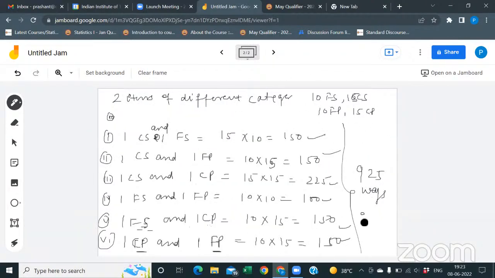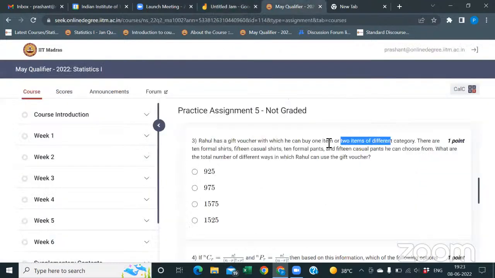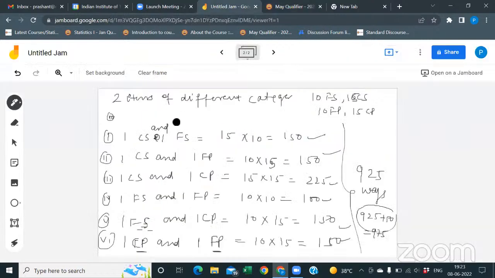So 92 plus 50 will be 975. Why am I adding these things? Because in the question it was asking "or", which means N1 ways for the one item and N2 ways for the two items. So N1 or N2 is N1 plus N2. Here, I did multiplication because we have to do "and", which means one casual shirt and one formal shirt.